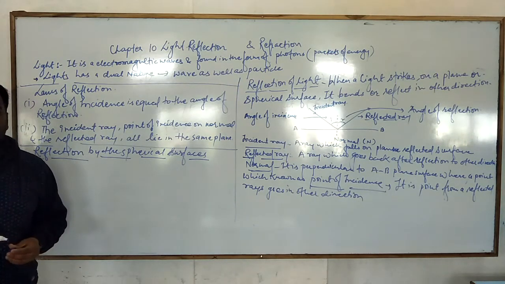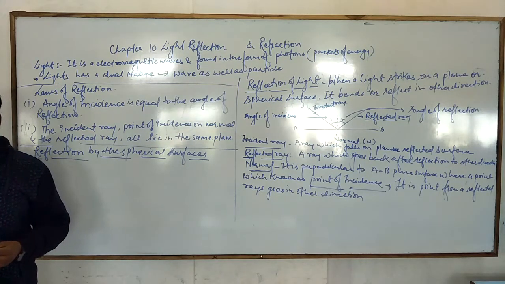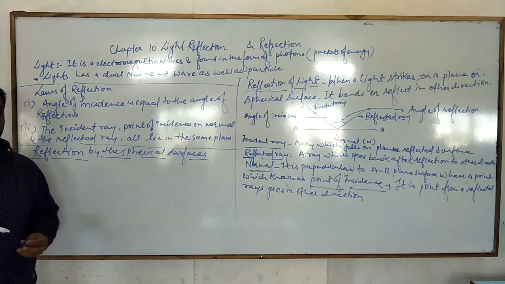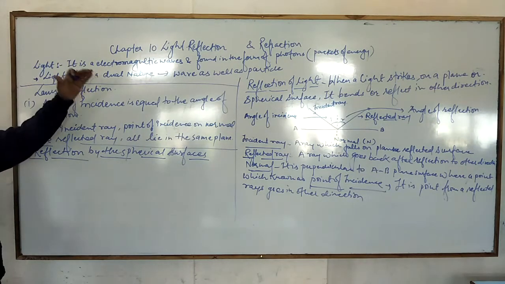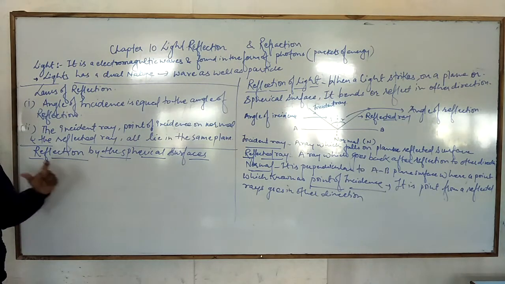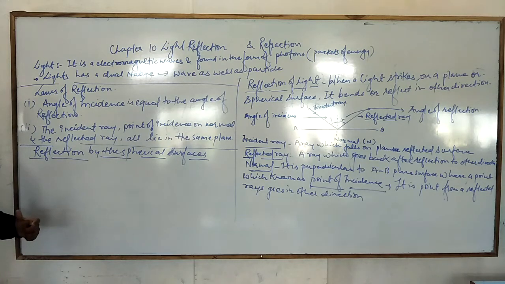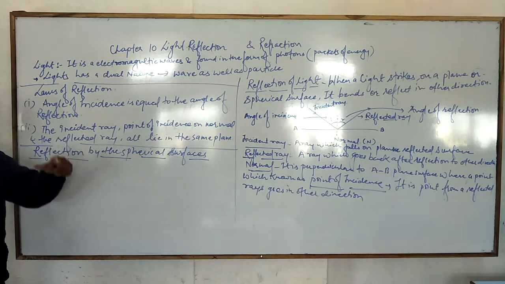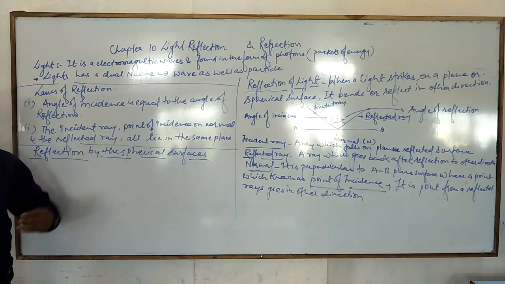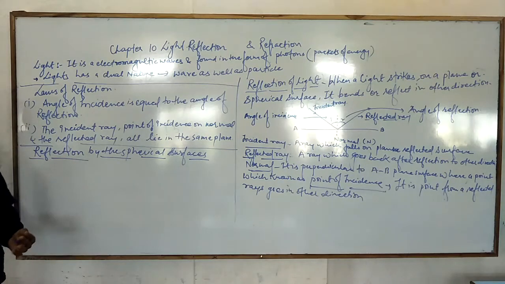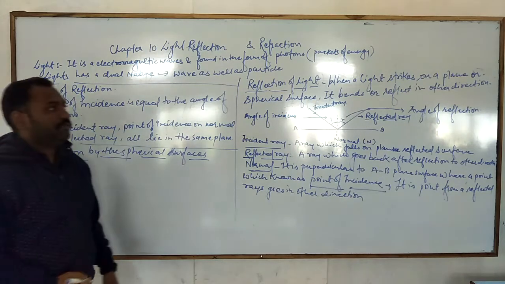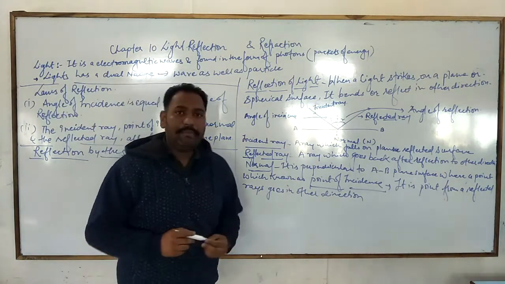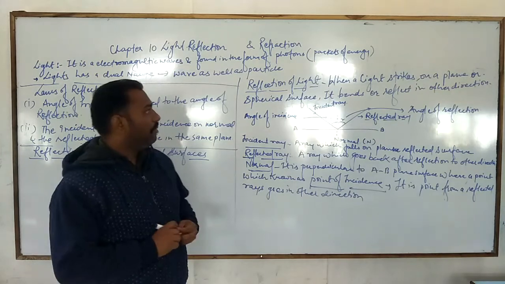Okay, I hope you are understanding what I am telling. Understanding everyone? Okay. So light is electromagnetic waves and is found in the form of photons, that is the packets of energy. So you will see E is equal to h nu. This is the equation you will study in the higher classes. Okay, E is equal to h nu. And then what is the reflection of light by plane surfaces?